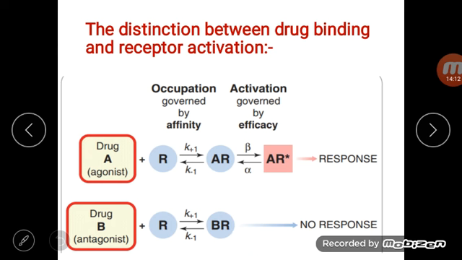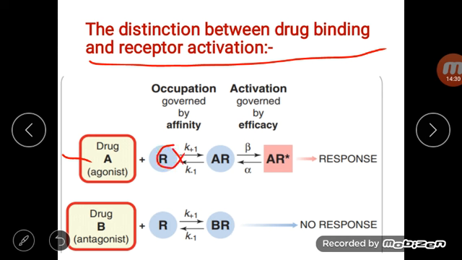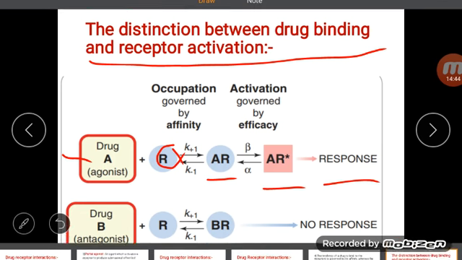So this is the distinction between drug binding and receptor activation. Here is drug A, which acts as an agonist, plus the receptor. This is the receptor drug complex. The agonist activates the receptor and we get the response.